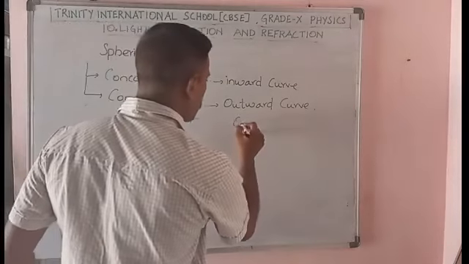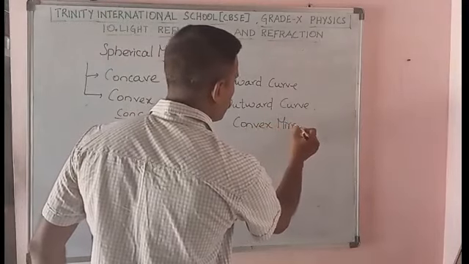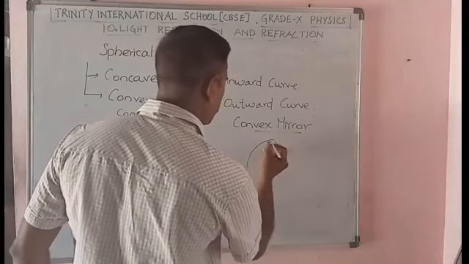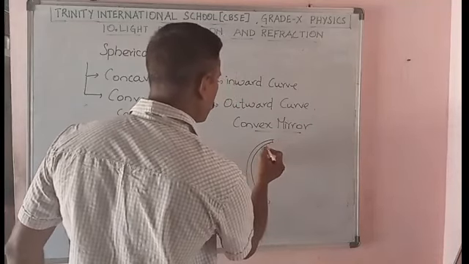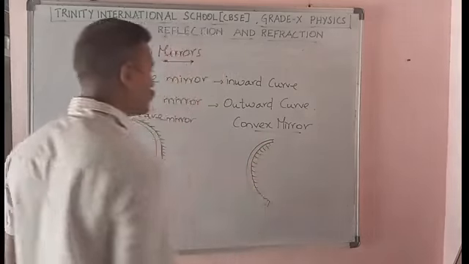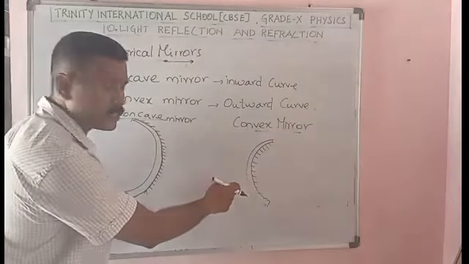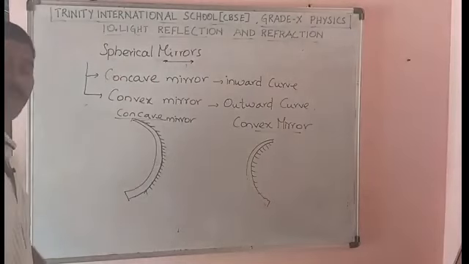Then convex mirror. So you have a convex mirror. So here outside you have a polished surface. So basically you should be very capable of drawing this diagram.